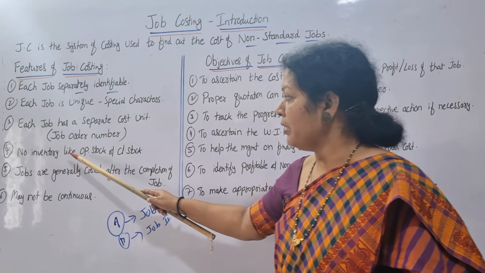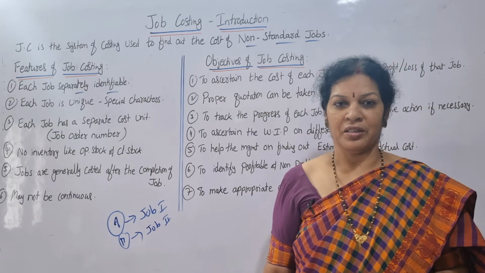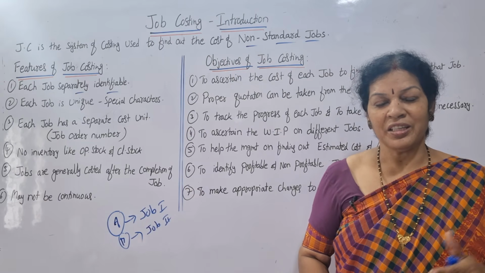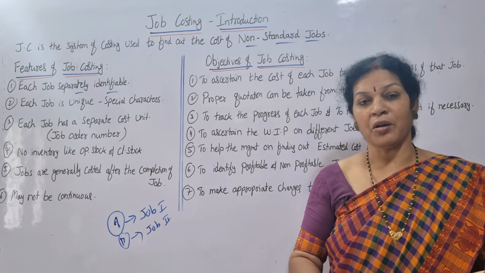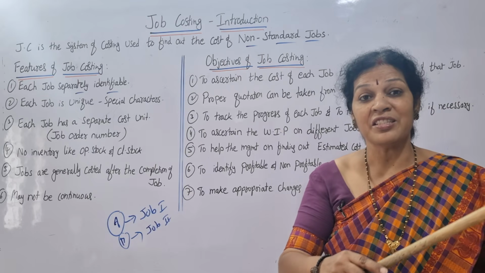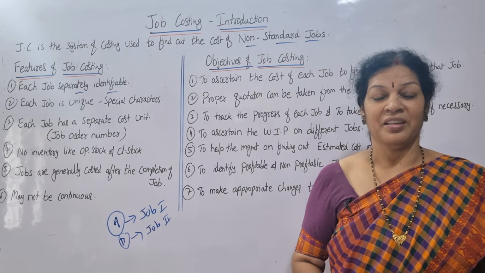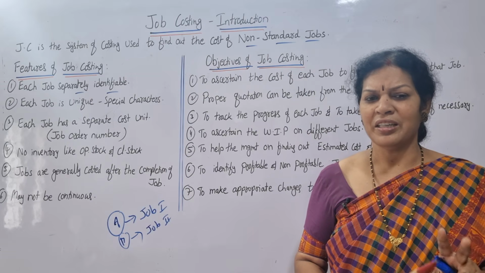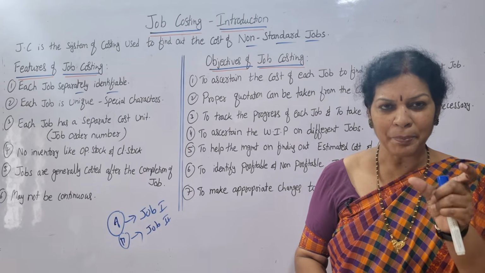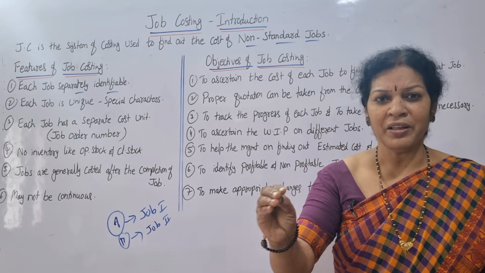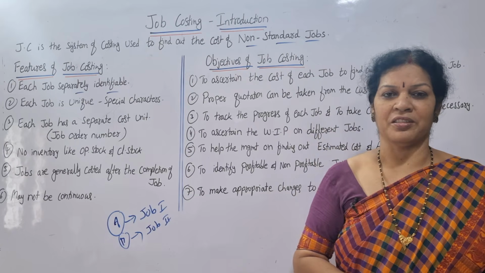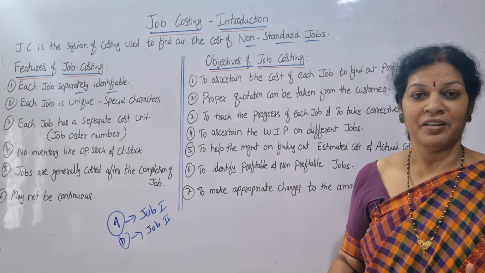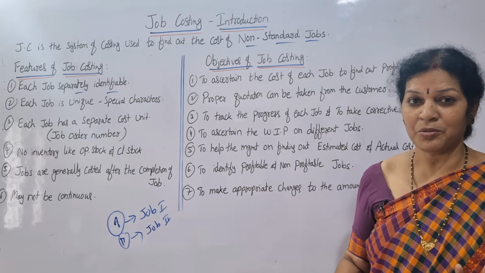Next one, no inventory like opening stock and closing stock. Each job is different, isn't it? So there is nothing like opening stock. How do you get opening stock? From the last year's closing stock. If any stock is left over, we say it is closing stock. Here the job is different. For that particular job, we provide and use the material required, that's it. There is no opening stock or closing stock, no inventory in job costing. Are you getting this point?